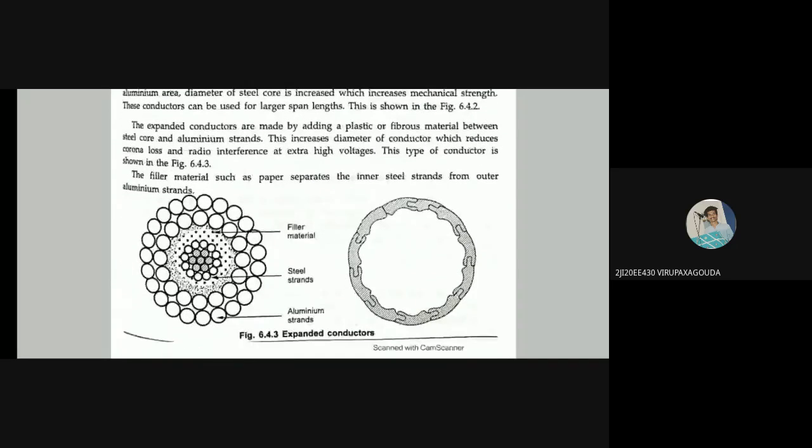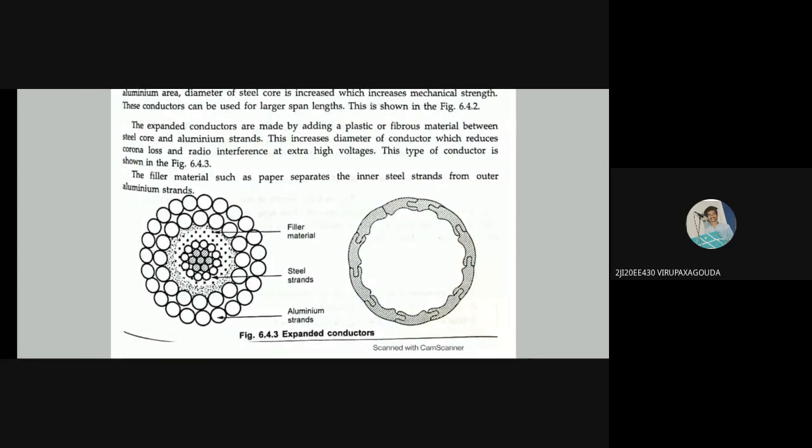Okay. So the expanded conductors are made by adding a plastic or fibrous material. Now see this diagram. This is like ACSR conductors. They are expanded, and how do the expanded conductors form? They are made by adding a plastic or fibrous material between the steel core and the aluminum strands. You can see the diagram. First, the central part is the normal ACSR conductor that you saw.